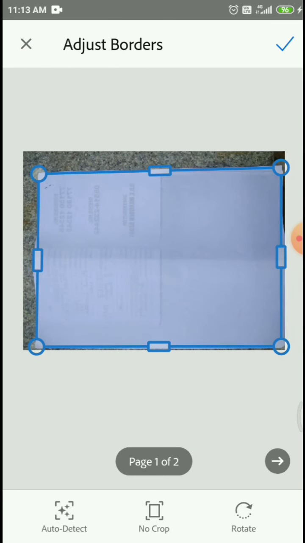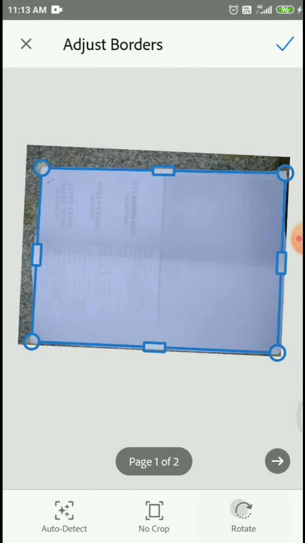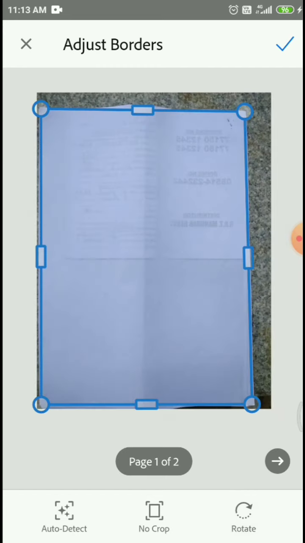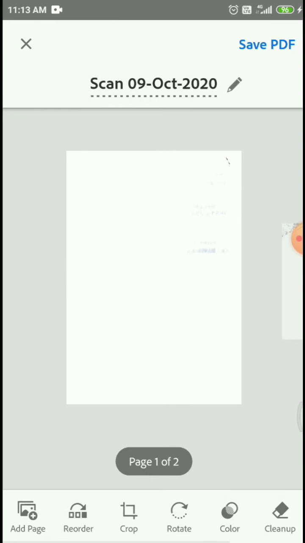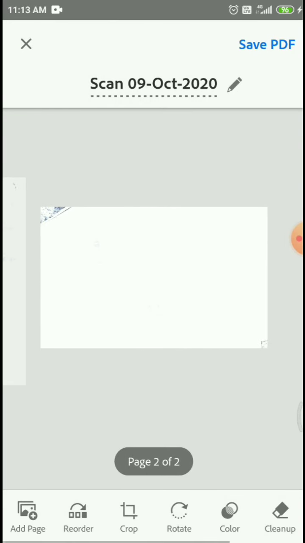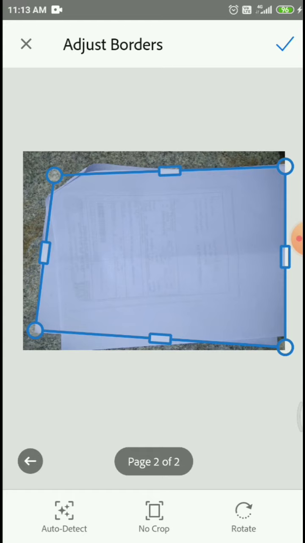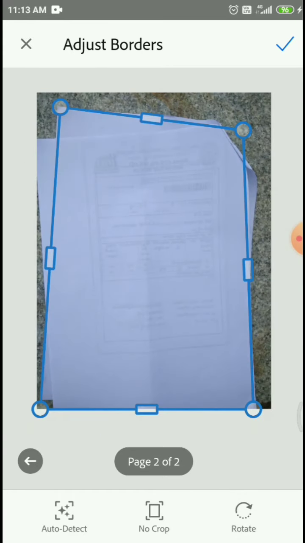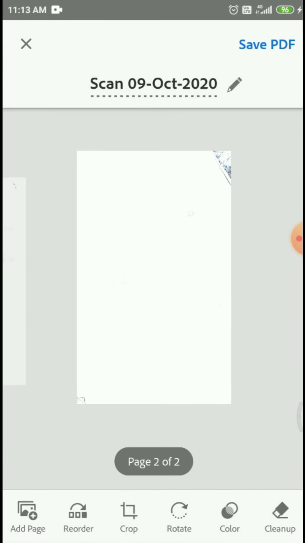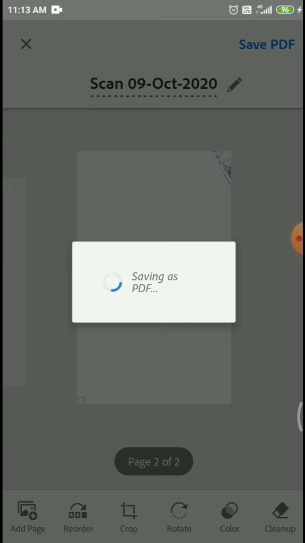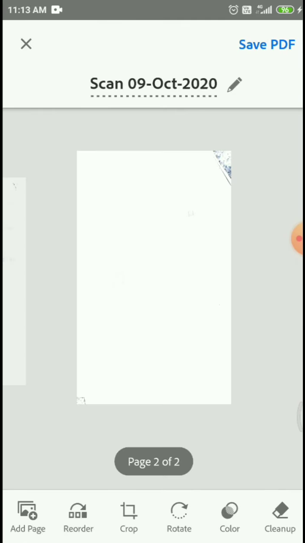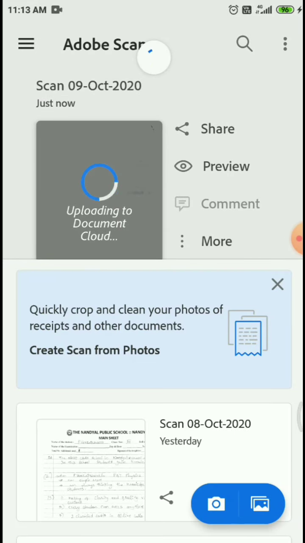Here rotate is there. If the answer is like this, you can rotate like this, otherwise like this. For the next paper, same settings, crop, rotate like this. Then save as PDF. Understand? Mention the name, science or social, physics, chemistry, like that. The file will be saved.